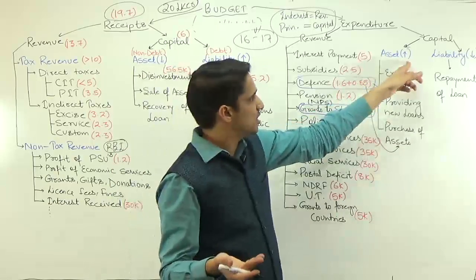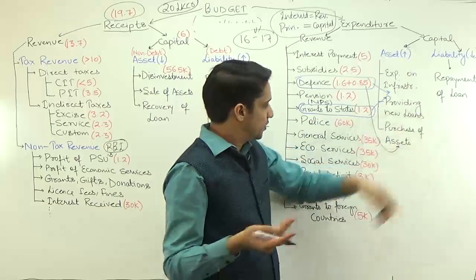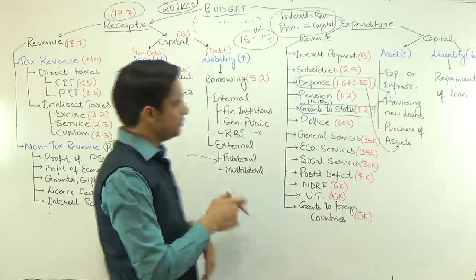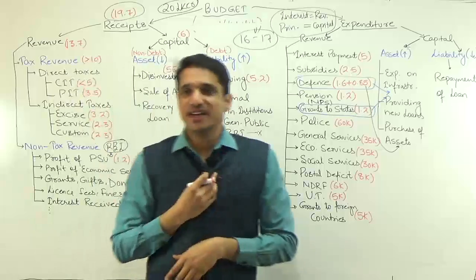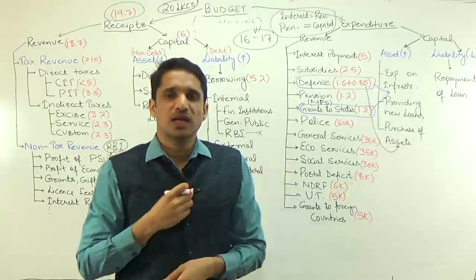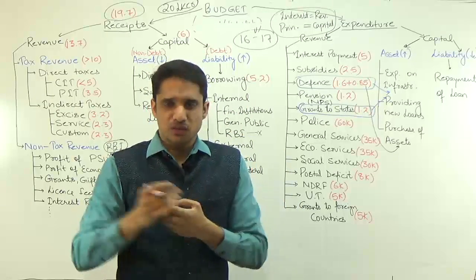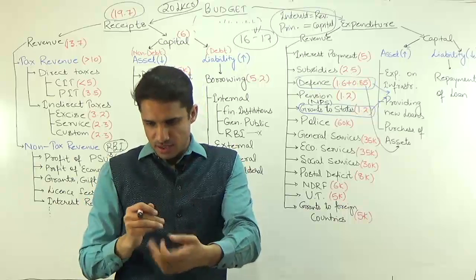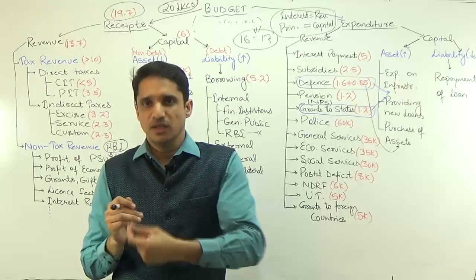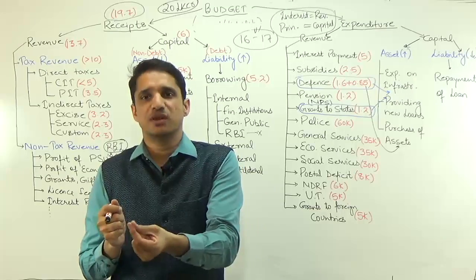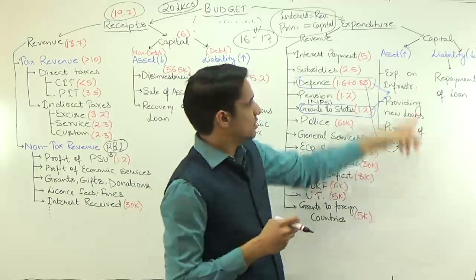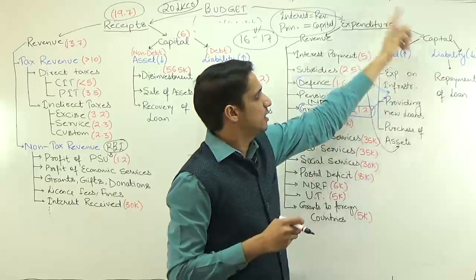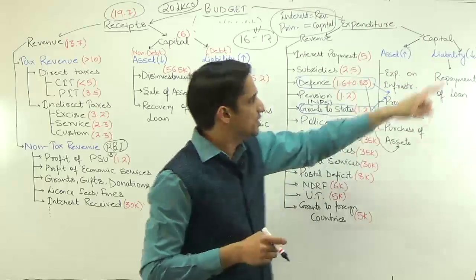So by increasing the asset also. Then the third one is the purchase of assets. Here the railway land that I sold, 100 acres of land that I sold, suppose I purchase it back. When I am purchasing the land, I have to pay some price. So of course I am doing the expenditure, but I am increasing my assets. So purchase of assets can also be part of capital expenditure.